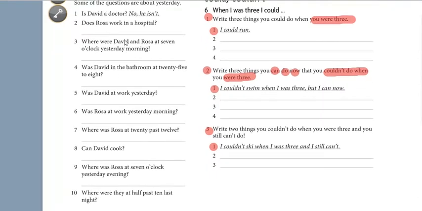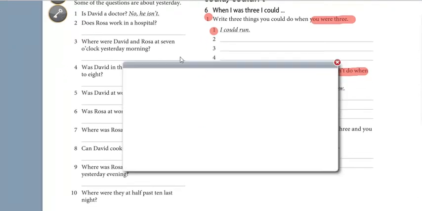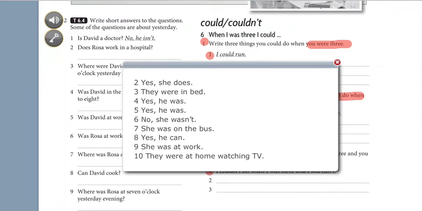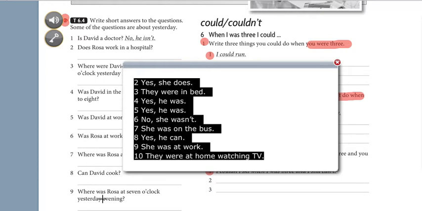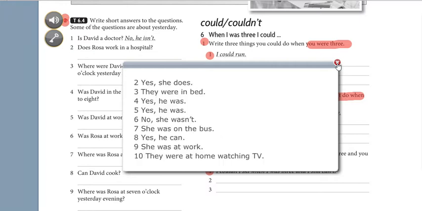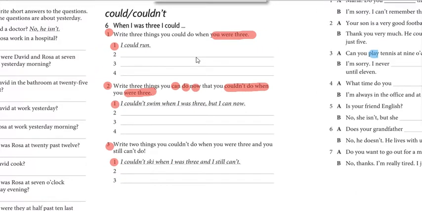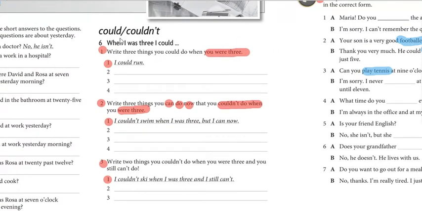Questions are given here, and this is the answer key for this question. Question number 2. This is the answer key. This is the answer key for question number 2. Move on. Next question. Could or couldn't.